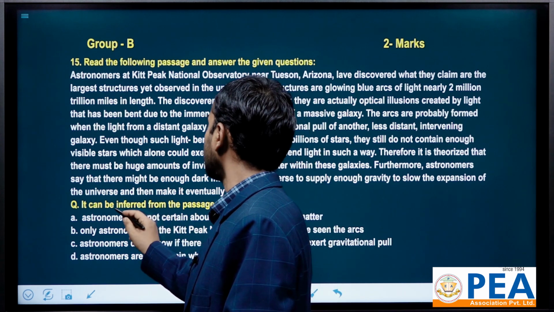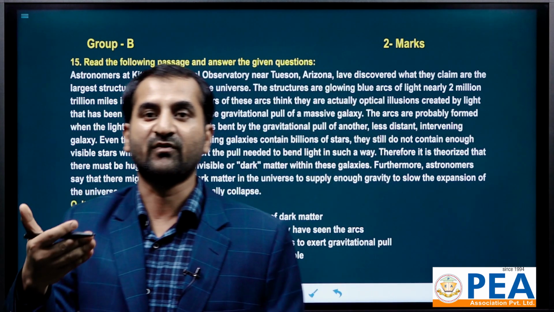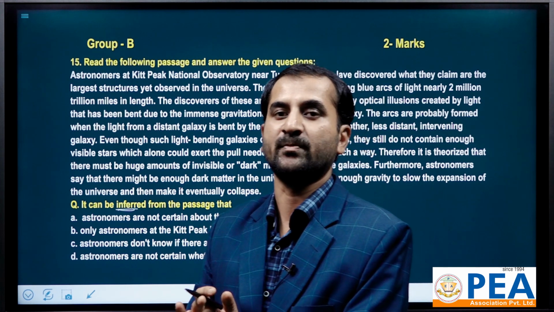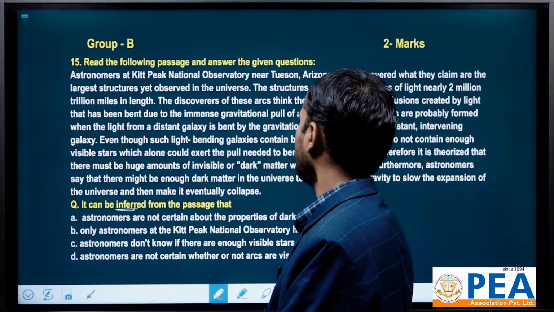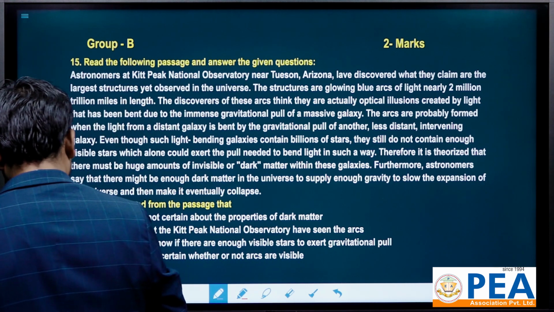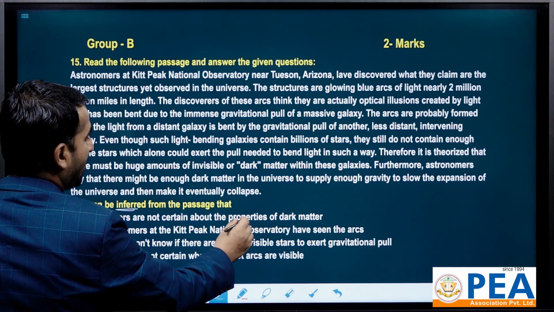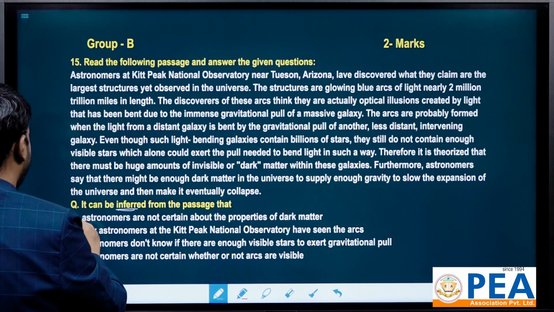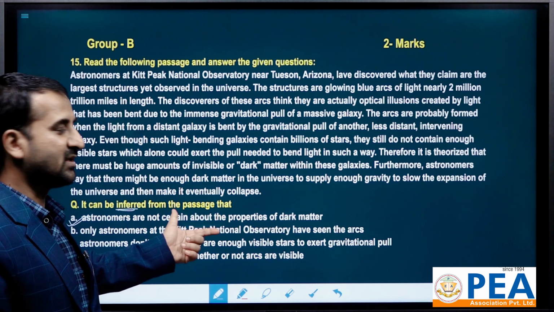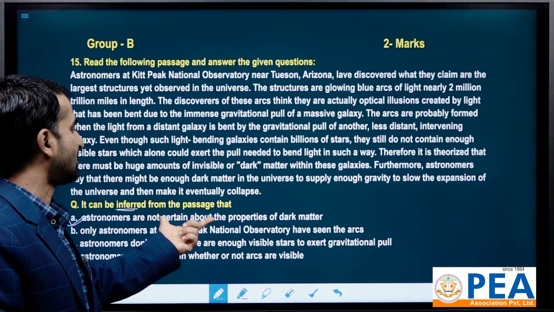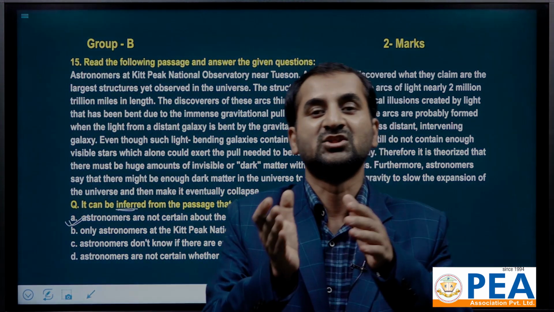Infer, I-N-F-E-R, means what does it try to convey, to convey some message. So the passage tries to convey the message what? It tries to convey astronomers are not certain about the properties of dark matter. Basically, when you read the comprehension, you will understand finally that astronomers are still confused regarding the properties of dark matter. They are not clear about what exactly this one is.